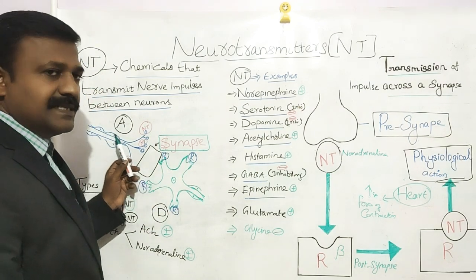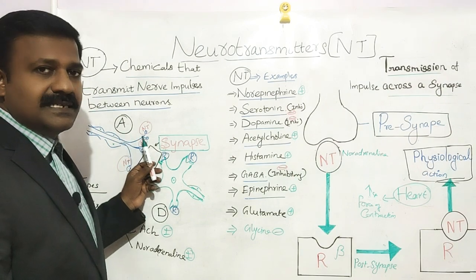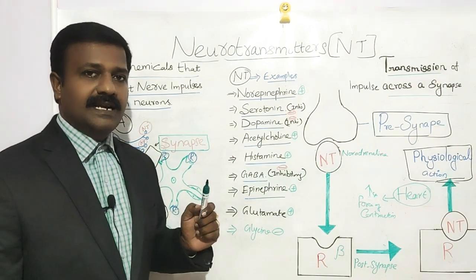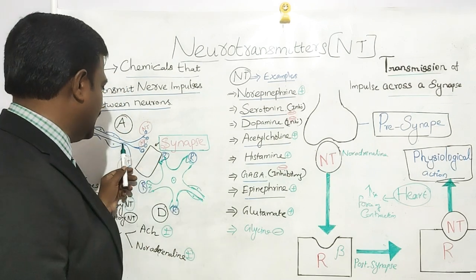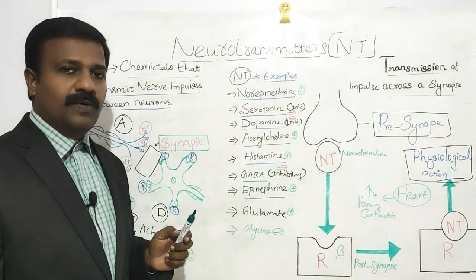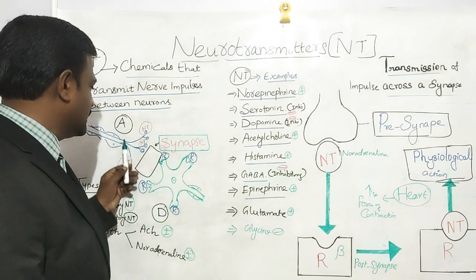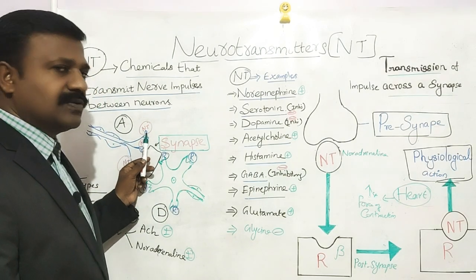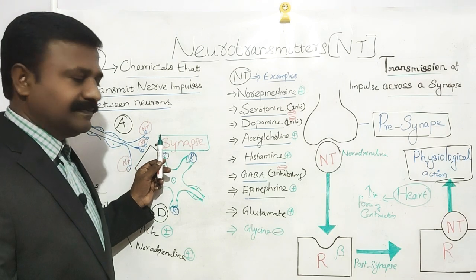When an impulse is generated and transmitted in the axonal part and reaches the axon terminal, it stimulates the vesicles to release the neurotransmitters.